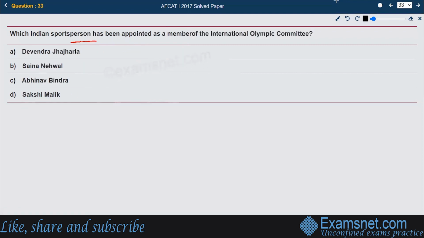Which Indian sportsperson has been appointed as a member of the International Olympic Committee? The right answer is Saina Nehwal. Saina Nehwal is a famous Indian shuttler, the badminton player, who has been appointed as a member of the International Olympic Committee.